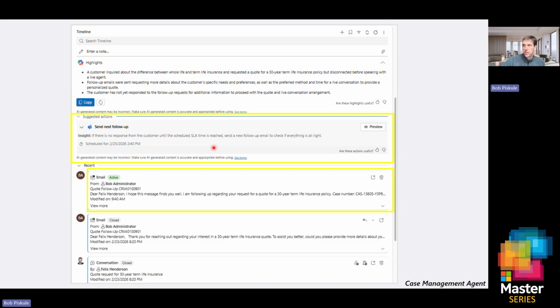In this case, Felix didn't respond to my first email, so the agent automatically is reminding me, hey, you need to follow up. Here's the email to send out. Or again, we can have that happen autonomously. And let's say Felix doesn't respond again as our client, we can then automatically close that case and send the customer an email saying, hey, we've closed your case. Let us know if you want us to reopen it. Again, removing all that tedious actions by our customer service reps.